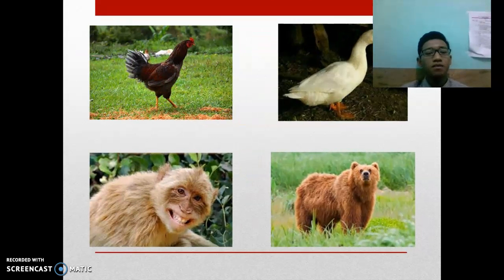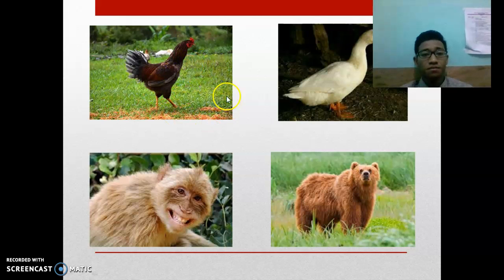For example, this animal is a cock or chicken. They usually eat corn or rice and ants.